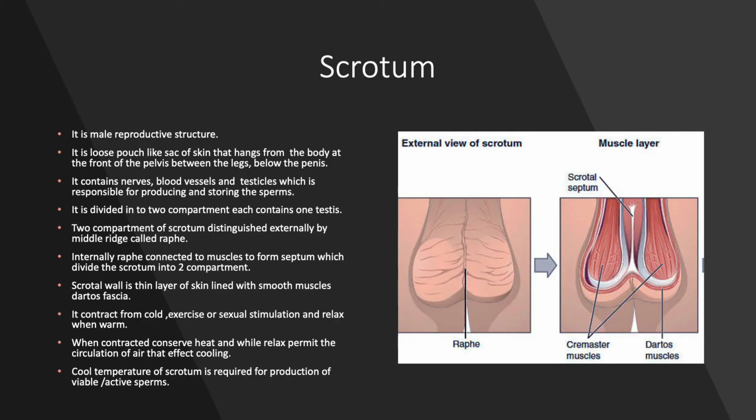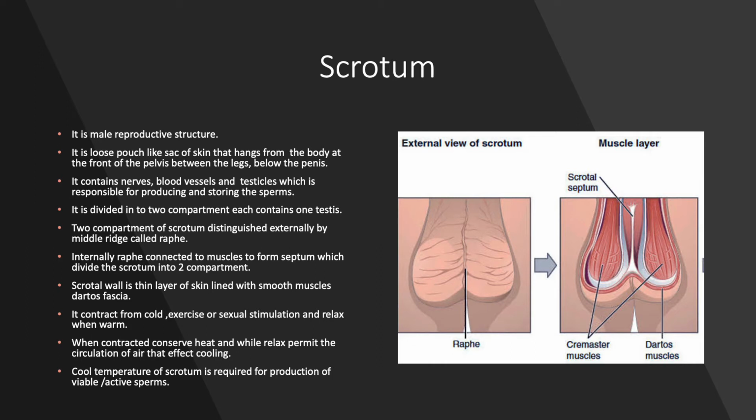Let us see what the scrotum is and what the role of the scrotum is in the male reproductive system. The scrotum is a loose pouch-like structure which is formed by thin skin. It is present in front of the pelvic region, between the legs and below the penis. We can see the position of the scrotum in the diagram.